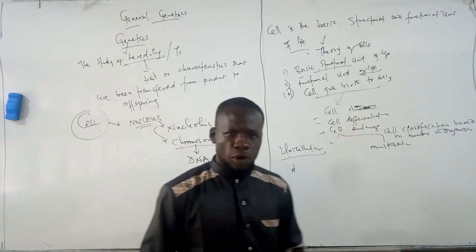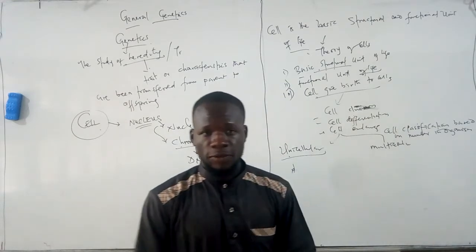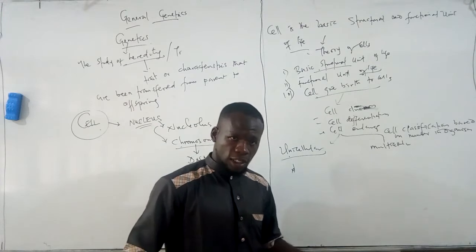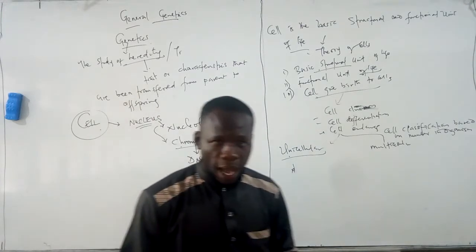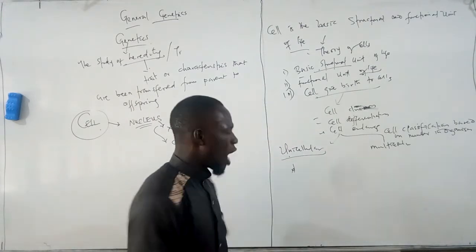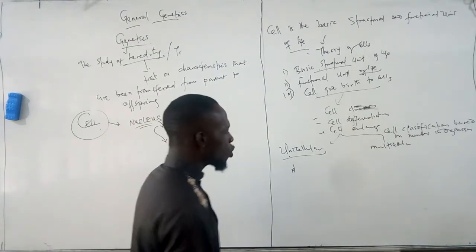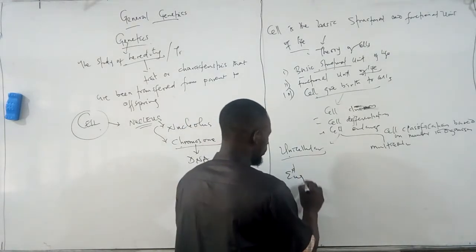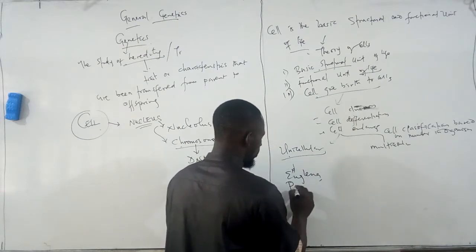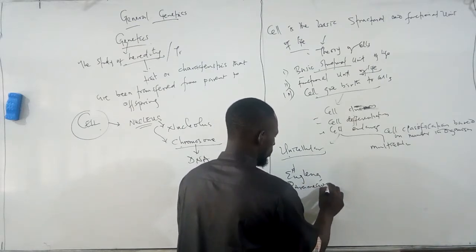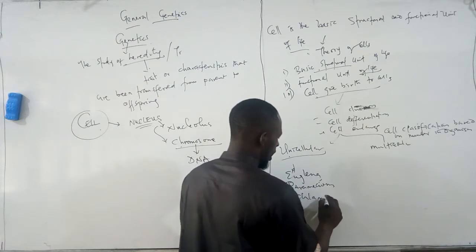Now you can give me an example of that. You can feel free to pause the video. Examples of unicellular organisms we have are amoeba, paramecium, and euglena. These are organisms that are made up of only one cell. We have euglena, we have paramecium, and we also have what we call chlamydomonas.